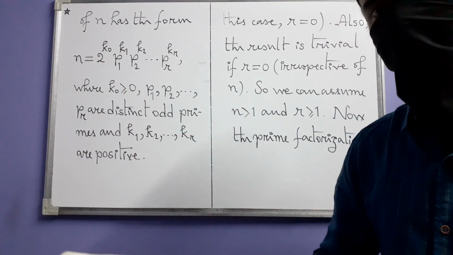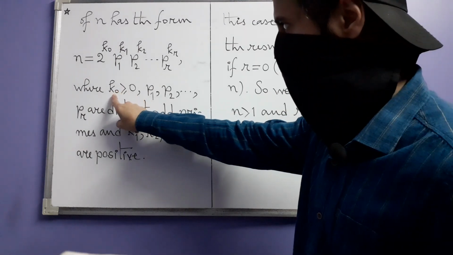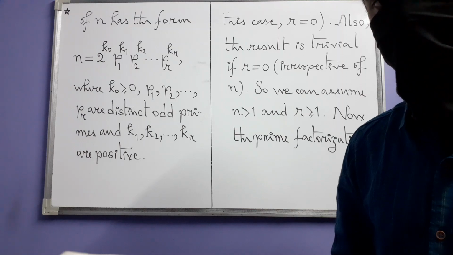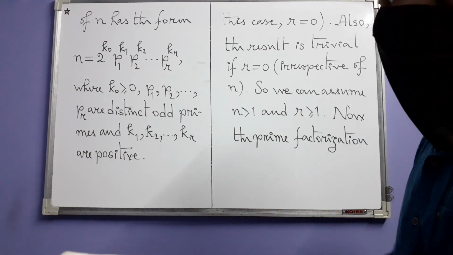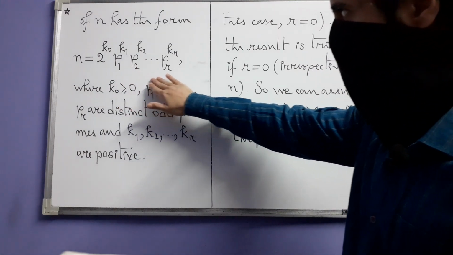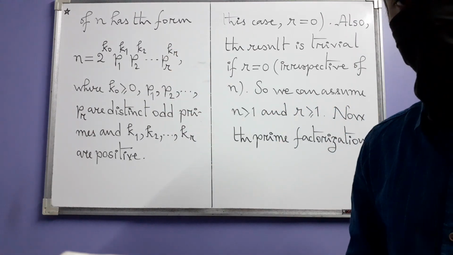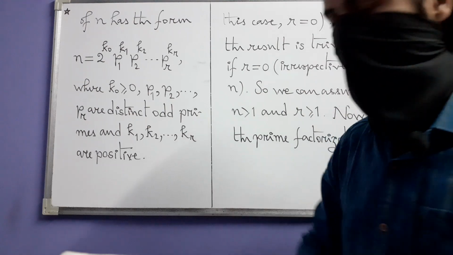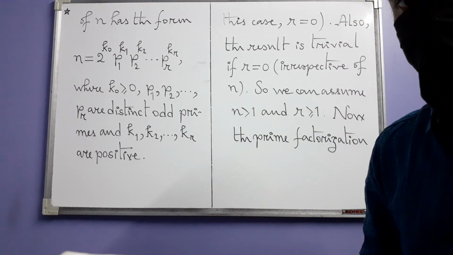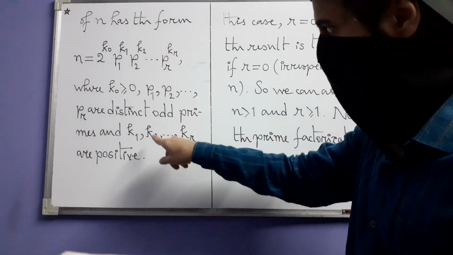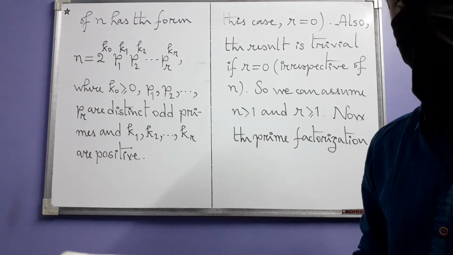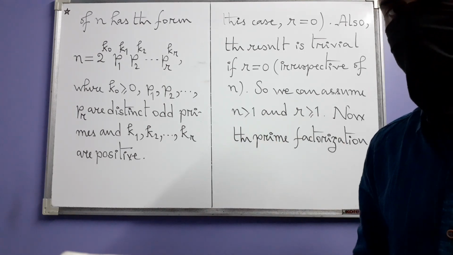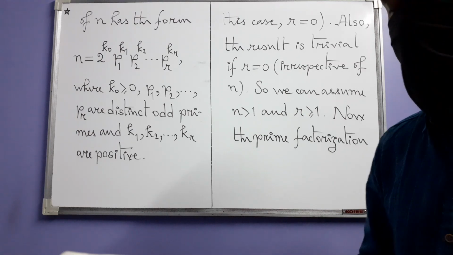You have to keep the possibility alive here that actually n may not be even. n may be odd, n may be even. So if k0 is 0, then n is odd, otherwise n is even. And along with that we have these prime powers, where all these primes are distinct odd primes. R number of them are there, and their exponents are all positive, because it's given that n is divisible by r distinct odd primes.